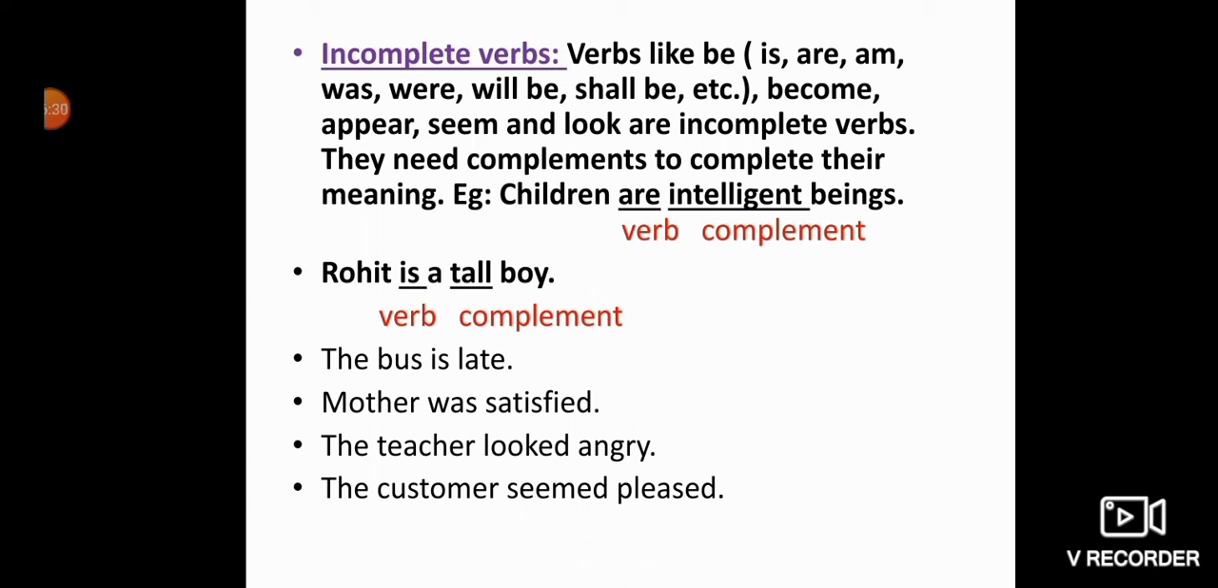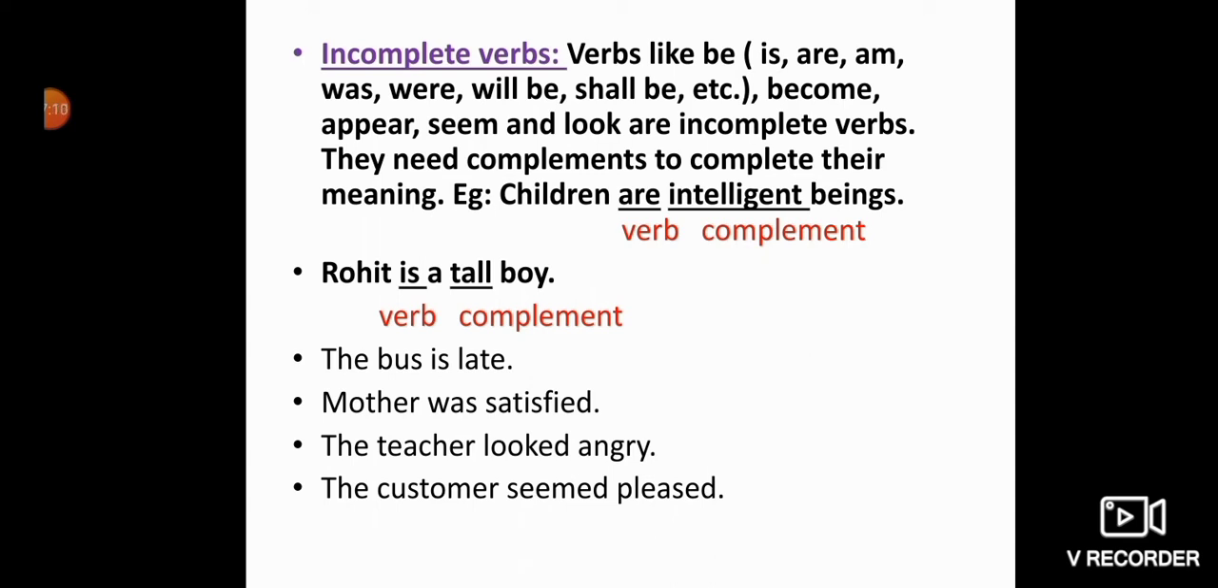For example, children are intelligent beings. So here you can see are is a verb, but it requires a complement like intelligent beings or good beings. Some complement it needs, then only it can give us a complete sense. Like Rohit is a tall boy. So here is is a verb and tall is a complement. So your be form of verbs always require a complement to complete their meaning. That's why such verbs are known as incomplete verbs.